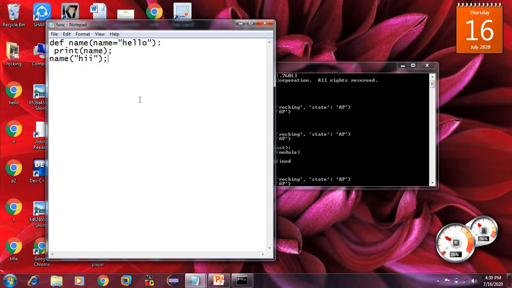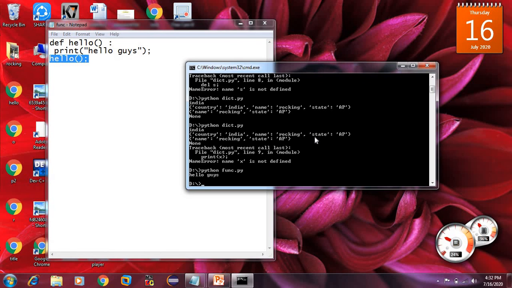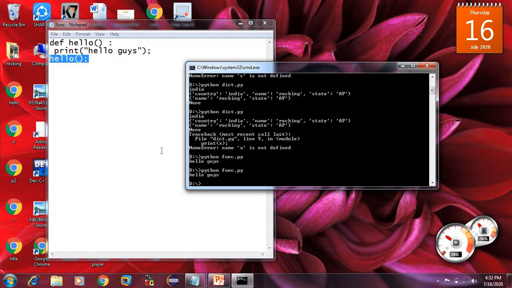Before displaying this, I want to show a small example of a function. Here, for hello, I did not mention anything, so it won't be a default function. It is a normal function. I have called this function hello. So what will it print? Hello guys, it has to print. Hello guys, it is printing.